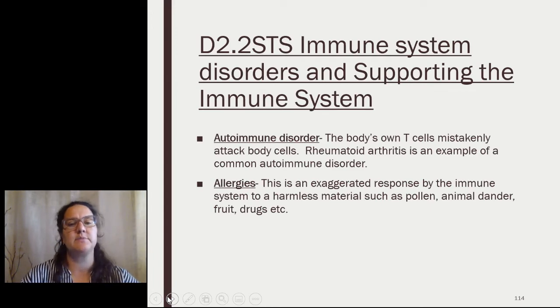So some immune system disorders are the autoimmune disorders. This is where the body's own T cells mistakenly attack body cells. There are lots of examples of autoimmune disorders. Crohn's disease is one, rheumatoid arthritis is one. This is where our immune system attacks healthy cells and causes inflammation, pain, and other problems. Allergies are an immune system disorder because they're an exaggerated response by the immune system to a harmless material such as pollen, animal dander, food, or drugs.